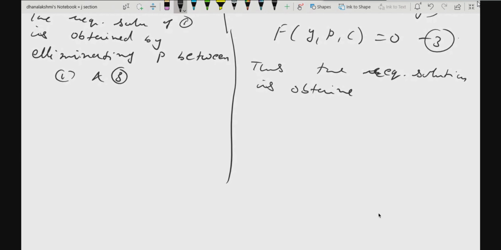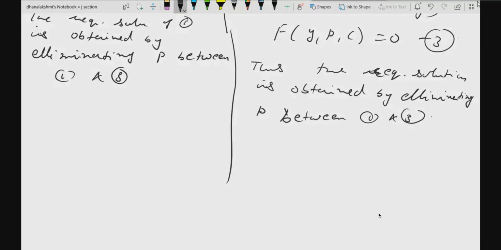So the required solution is obtained by eliminating p between 1 and 3. Understood both the methods, both types, equation solvable for x and equation solvable for y?